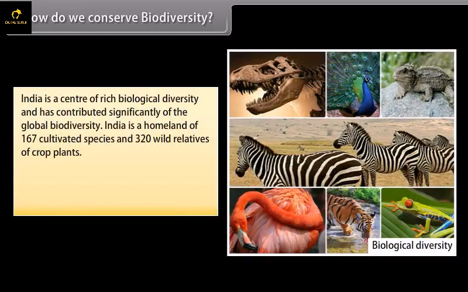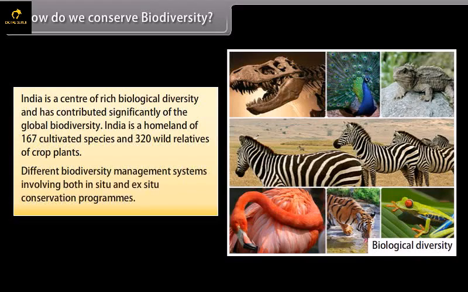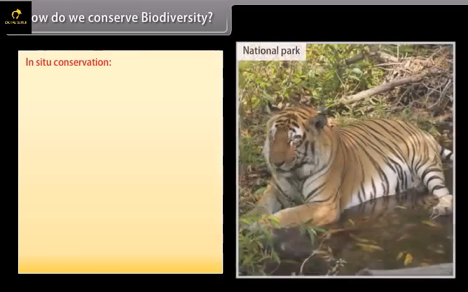India is a center of rich biological diversity and has contributed significantly to the global diversity. India is a homeland of 167 cultivated species and 320 wild relatives of crop plants. Different biodiversity management systems involve both in situ and ex situ conservation programs.